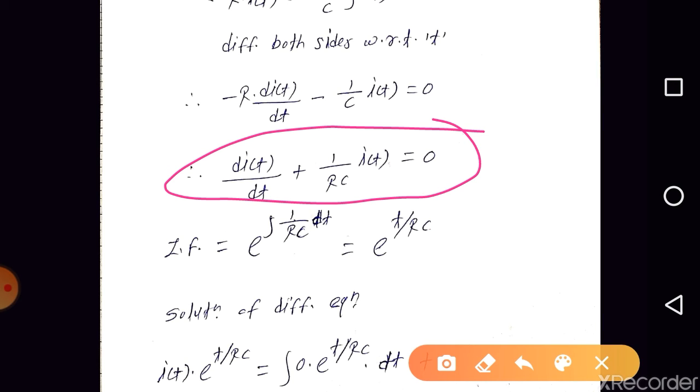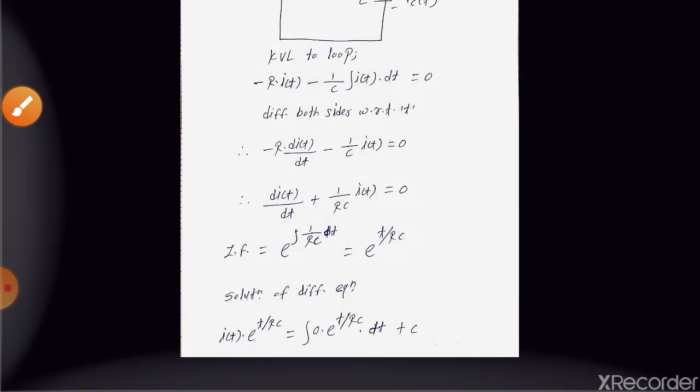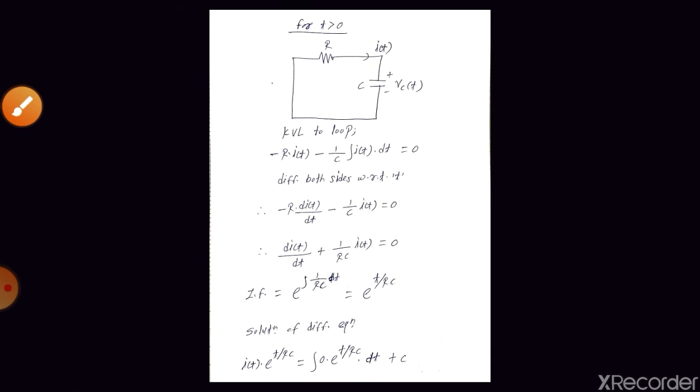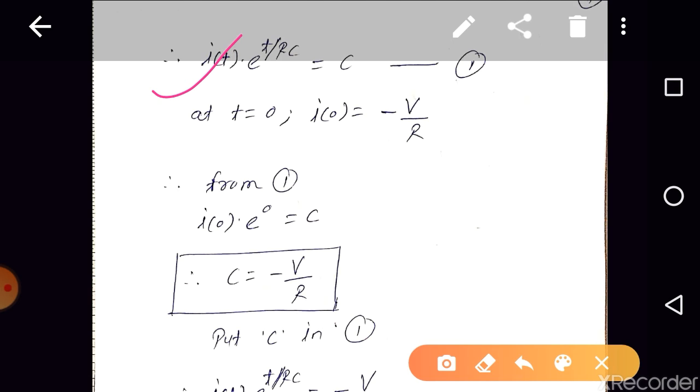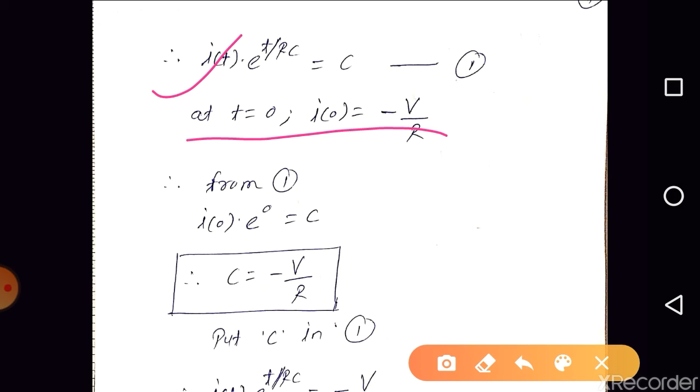Okay, so how to solve this? Yes, we need to find the integrating factor. What is the integrating factor? e to the power integration of 1 by RC into dt. So it is e to the power t by RC. What is the solution? Yes, I of t into e to the power t by RC is equal to integration of Q, that is 0, into e to the power t by RC dt plus C, right? Next, further we can write it as I of t into e to the power t by RC is equal to C, right? At t is equal to 0, what is I of 0? It is minus V by R. Okay, so can we put this in equation 1?